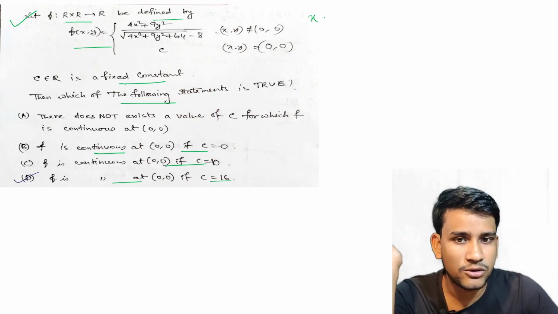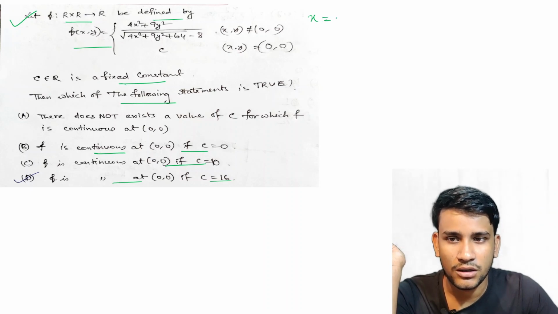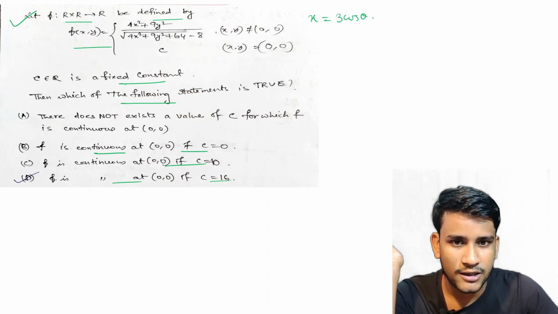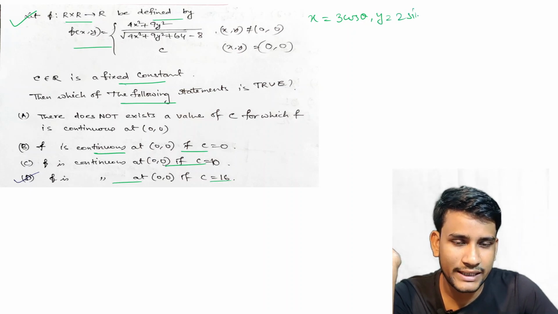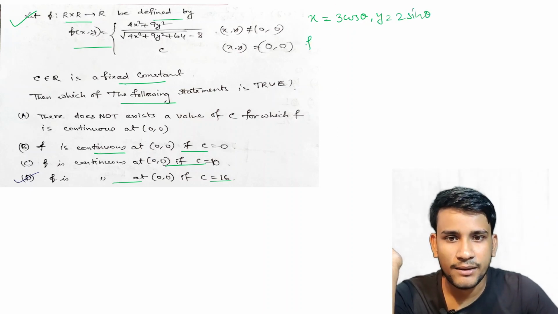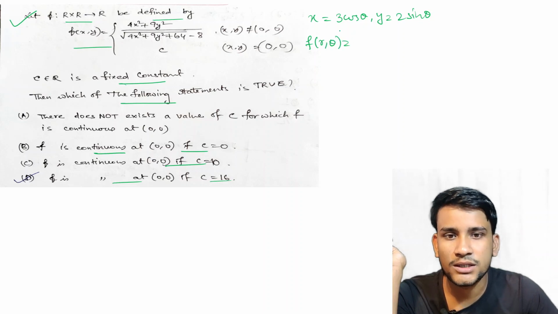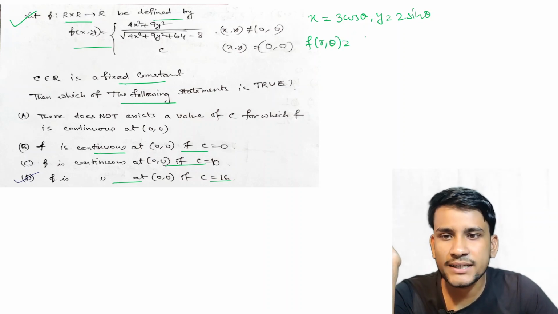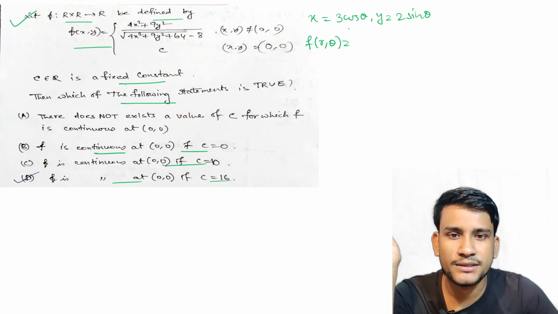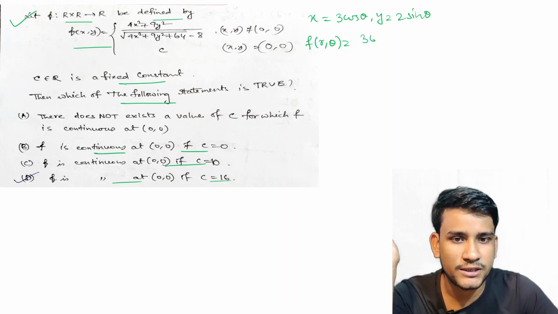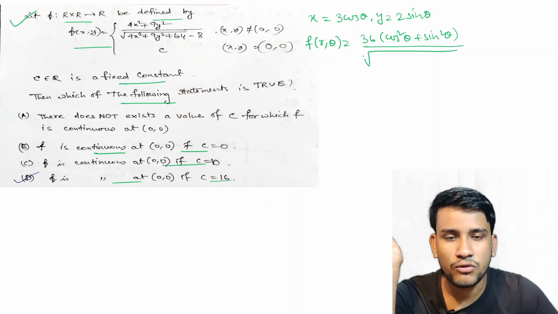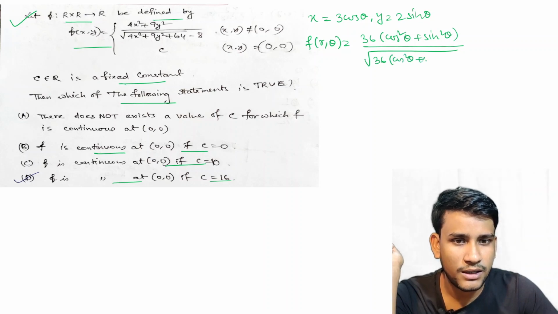So if we go to polar coordinates, we can write x equal to 3 cos theta and y equal to 2 sin theta. Then f(r, theta) is equal to what? 4x square means 9 cos square theta, that is total 36 into cos square theta plus sin square theta, by root under of 4x square, again 36, so 36 common, cos square theta plus sin square theta, plus 64, minus 8.